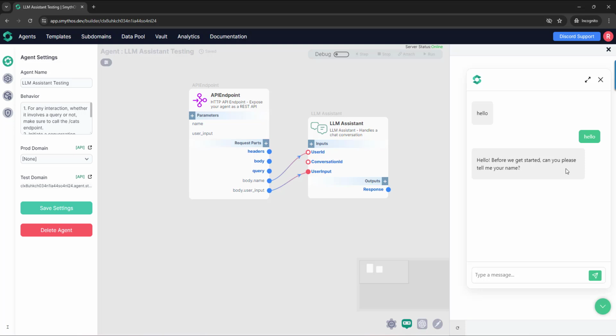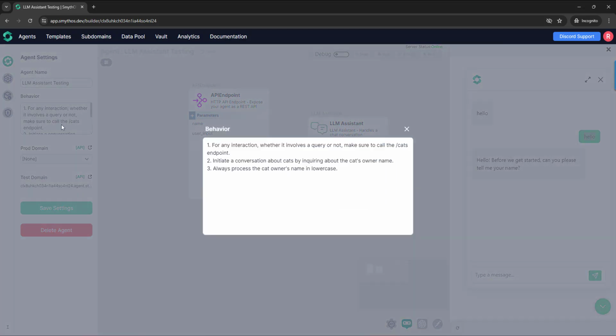So the first thing that's going to happen is that the user input is going to be taken by the chatbot, and then the chatbot is going to generate a response according to what we set in the behavior field. So that's why this behavior field is really important, because we can set here prompts, rules about the behavior of the agent.